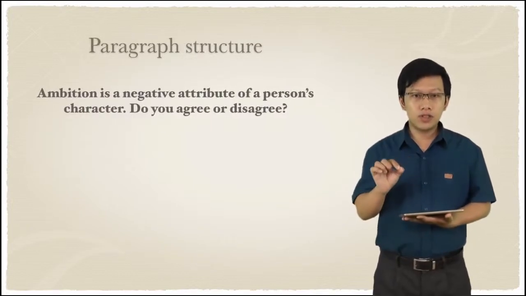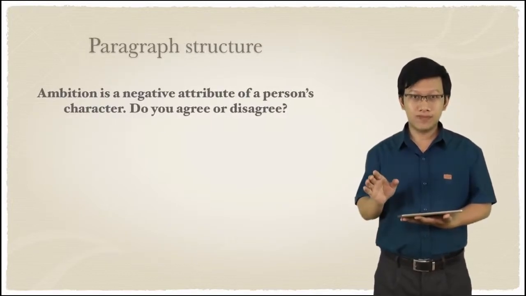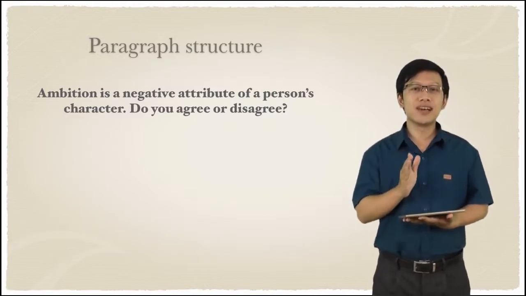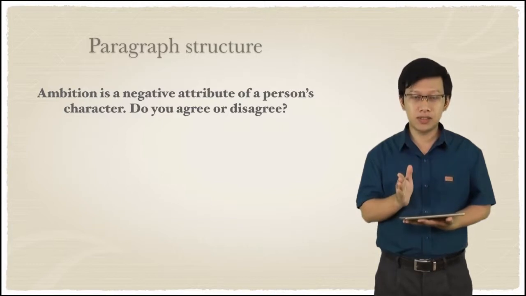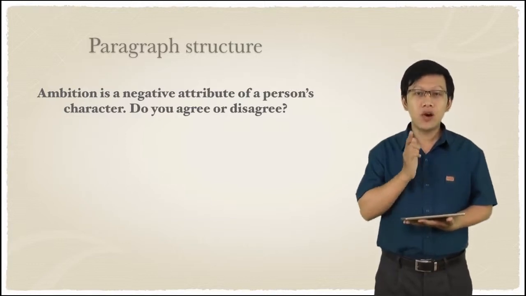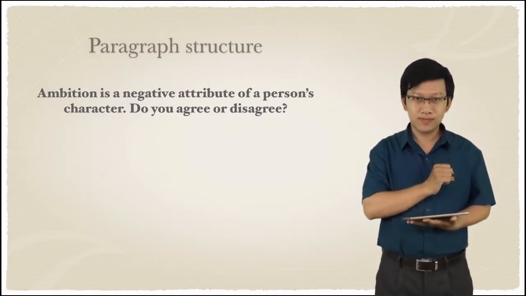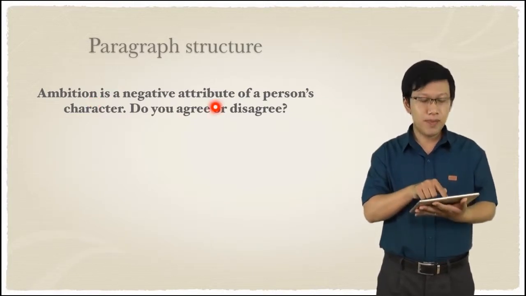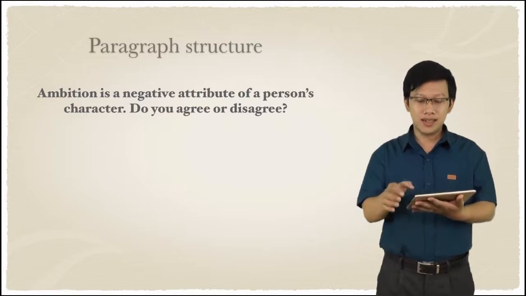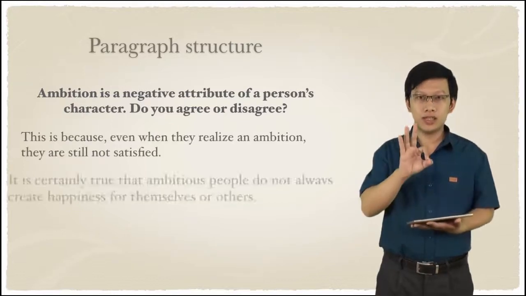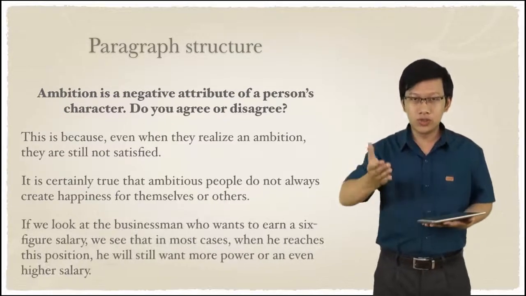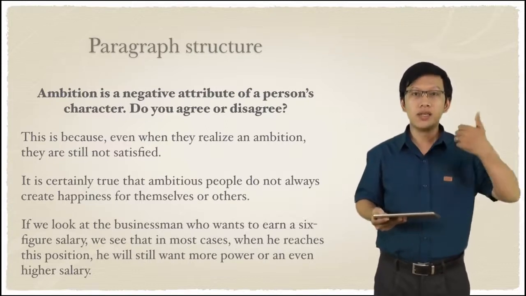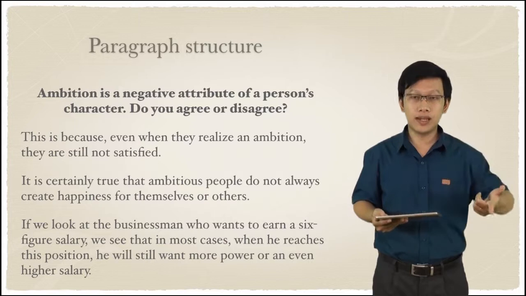Now, we're going to start first with the paragraph structure. I have this task. Ambition is a negative attribute of a person's character. Do you agree or disagree? So, ambition, right? It's a bad thing. Do you agree? I will show you now 3 sentences. I want you to put them into the correct order. Which one happens first, which one next, and which one appears at the end.